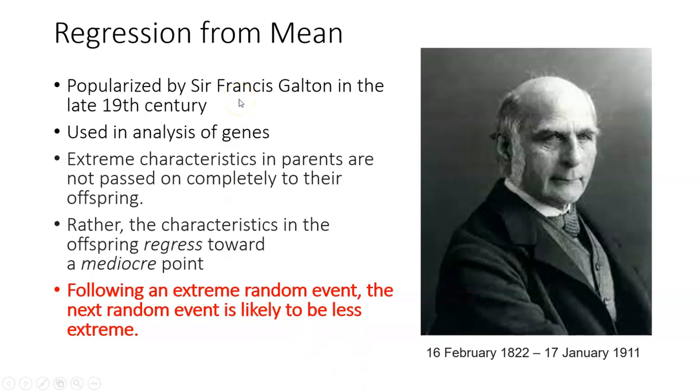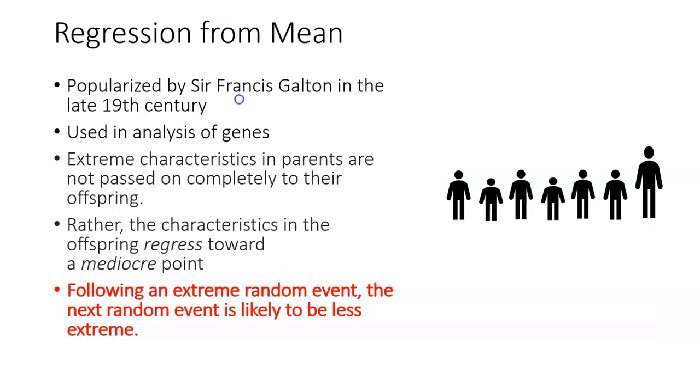He was actually doing an analysis of genes, and he was analyzing whether an extreme characteristic observed in one of the offspring gets passed on to future generations. Let's take height for example.